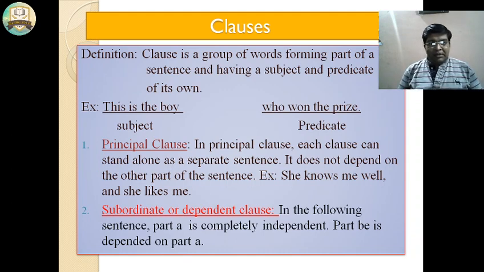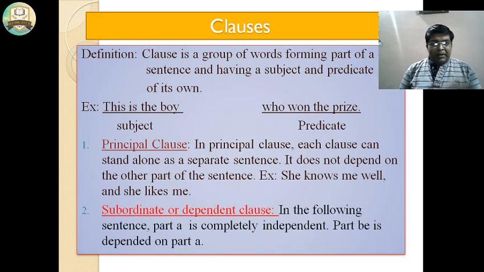Now it has three types. Principal clause. In a principal clause, each clause can stand alone as a separate sentence. It does not depend on the other part of the sentence. Example, it is given: She knows me well and she likes me.